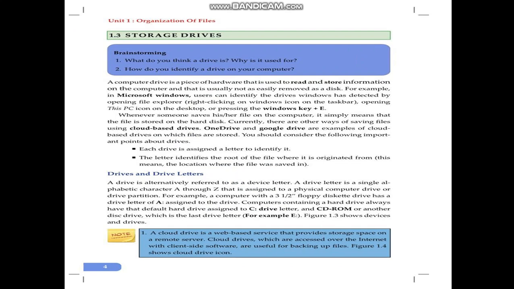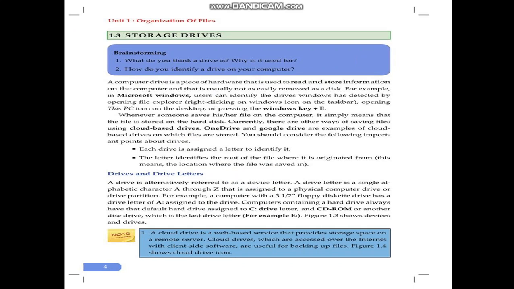For example, in Microsoft Windows, users can identify the drives as detected by Windows by opening Explorer, clicking the Windows icon on the taskbar, opening the This PC icon on the desktop, or pressing the Windows key plus E. How can we explore the storage drives?